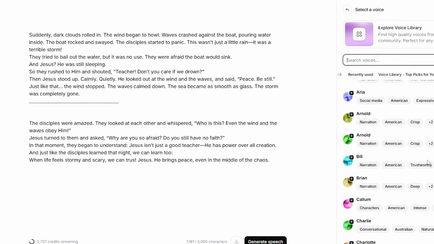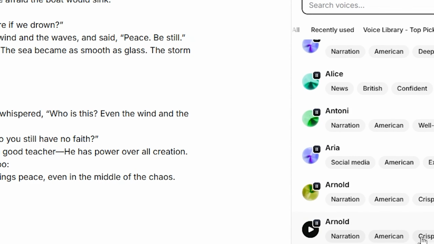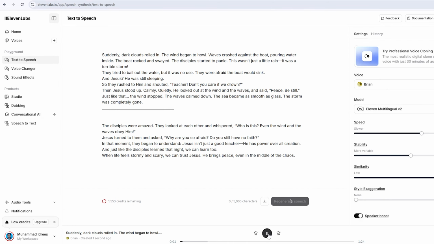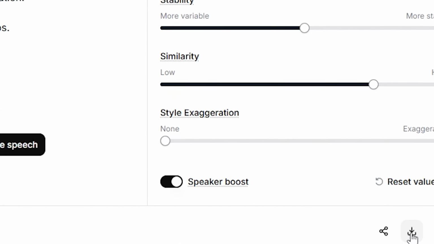Next, choose a voice from the library. There are lots to pick from, and they all sound very real. Pick the one that fits your story best, click Use, and then click Generate Speech. Once the voiceover is done, download it.